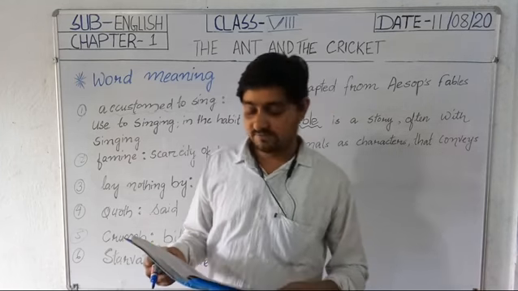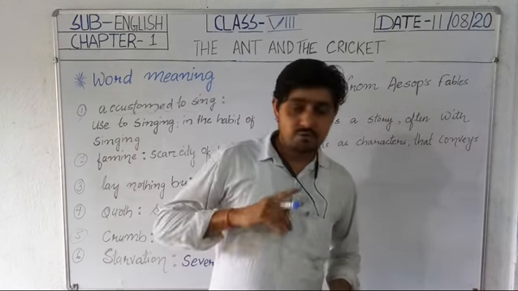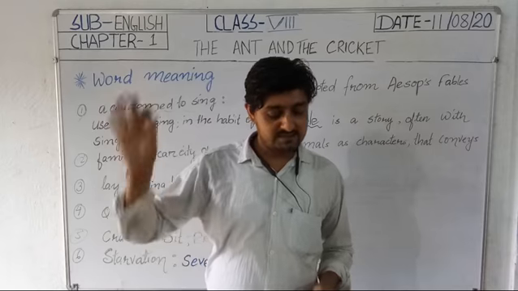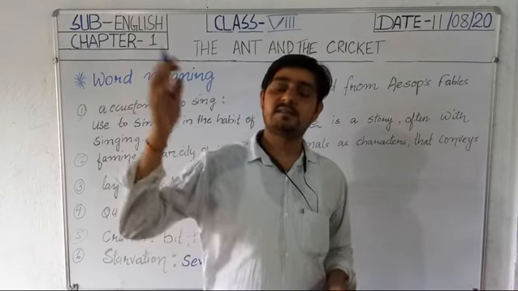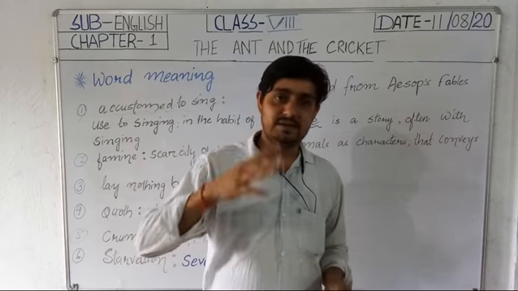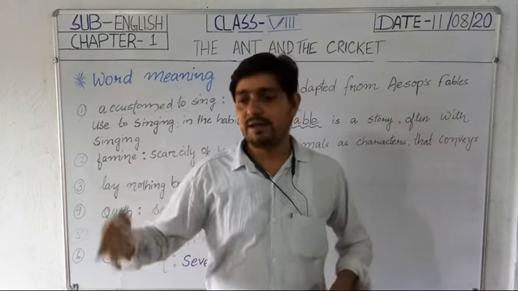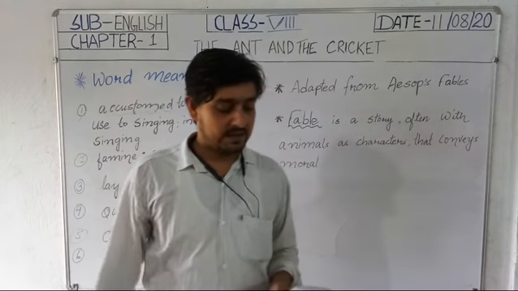Then to this, the ant replied to the grasshopper, then go and dance the winter away. Just like this, sing and dance, and if you sing and dance, then the winter will go away. In this way, just continue your dancing.